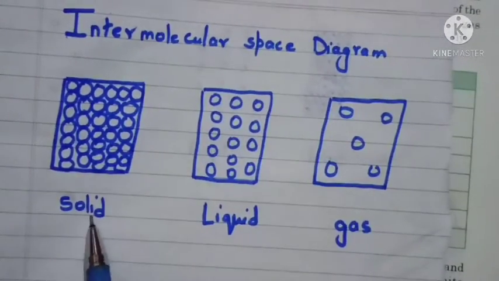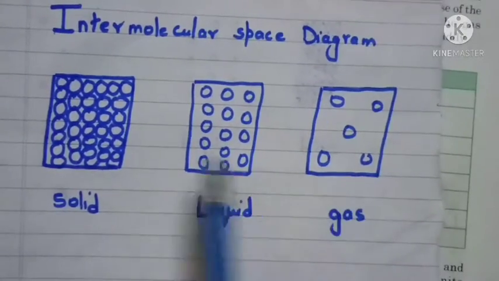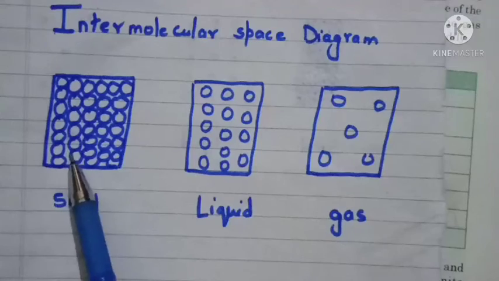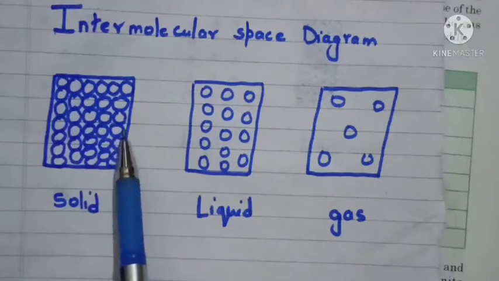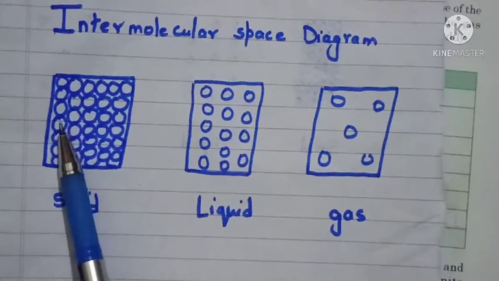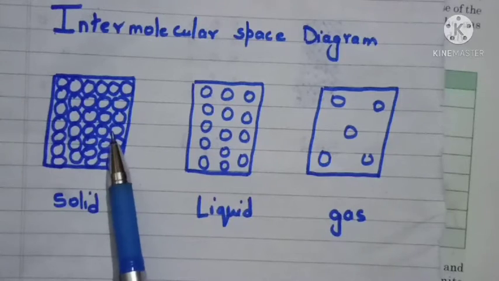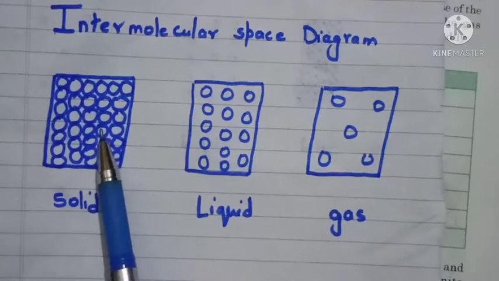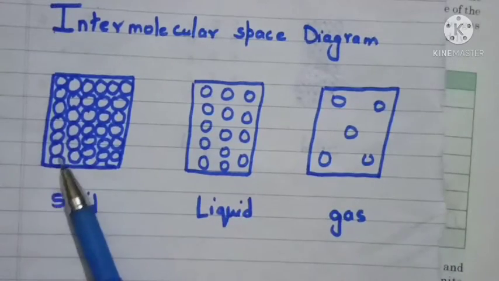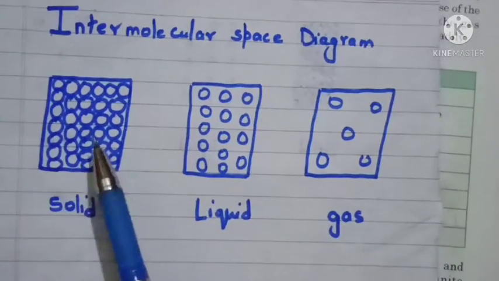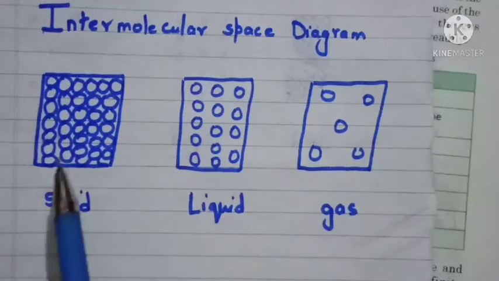First you can see we have a molecular diagram of solid, second liquid and the third is gas. First see the molecules of solid, students. In solid you can see there is no gap between the molecules. So we can say the force of attraction between the molecules is strong, and that strong force attracts the molecules toward itself, because they are in compact form. So we can say the molecules inside solid are tightly packed or closely packed. So this is the molecular diagram of solid.